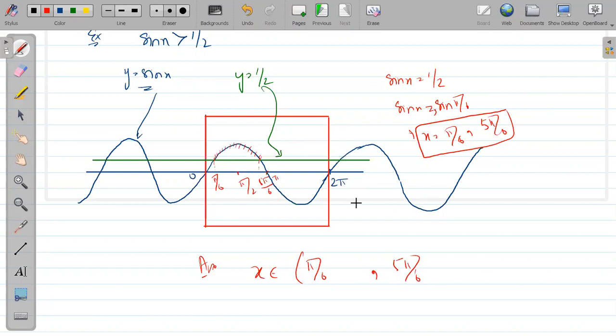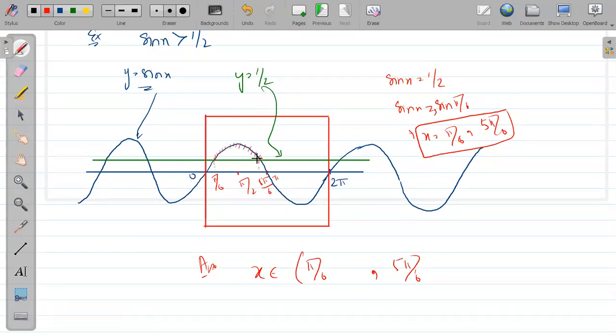What about this next box? What about this next box? Because this thing is happening in infinite intervals. This is one interval, this is the second interval, this is the third interval. How to write all the intervals? It is not like that. We have to find a general solution. We don't need to give a particular solution. We have to write the general solution. And general solutions are always written in terms of n. So this is the first box.